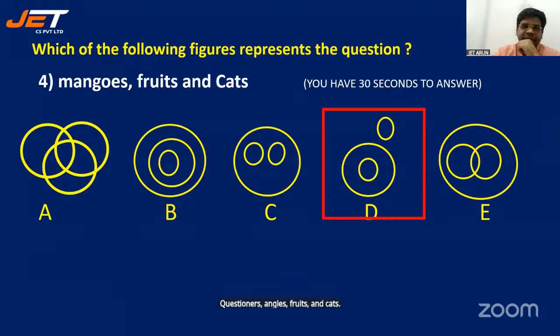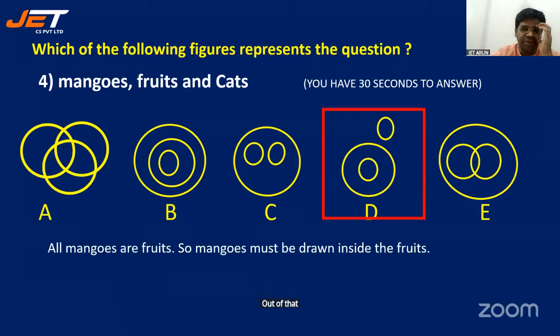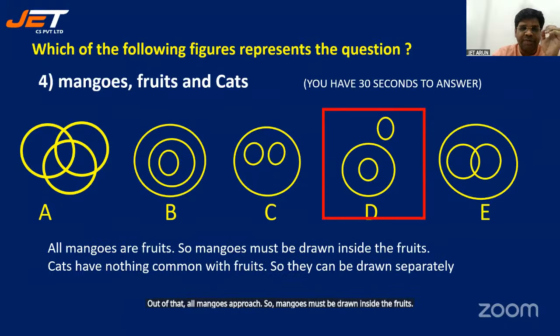Yes. So if we take the fruit circle, mango comes within that and cats are out of that. All mangoes are fruits, so mangoes must be drawn inside the fruits. Cats have nothing in common with fruits, so they can be drawn separately.